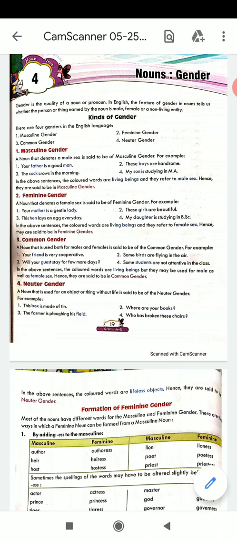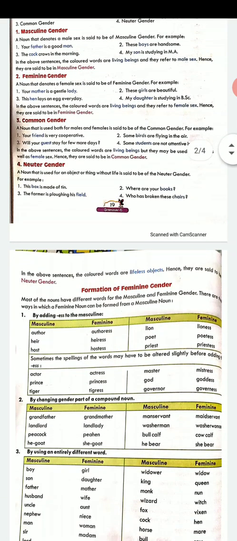And then comes neuter gender, where there are things which do not have a gender. Paper, boat, books, chair, car, all these things do not have a gender. So they fall under neuter gender.